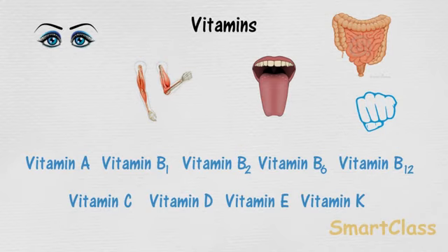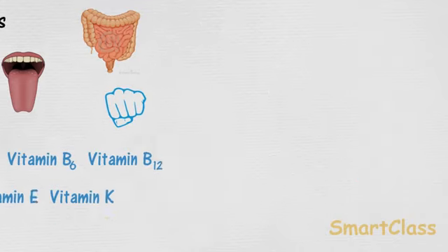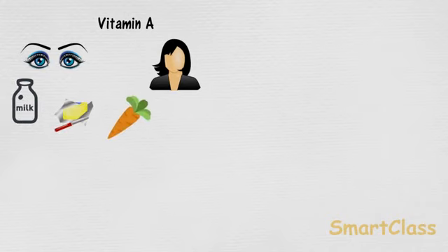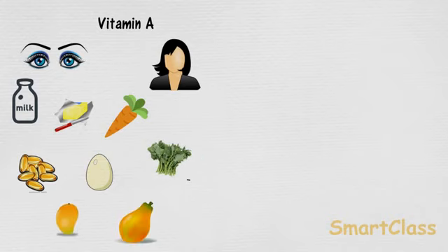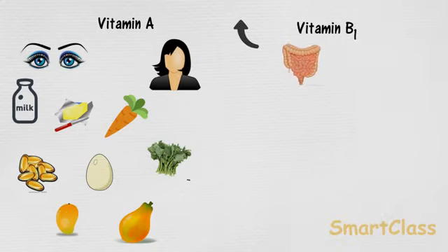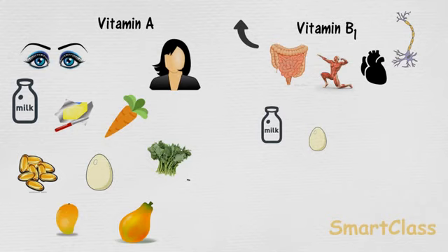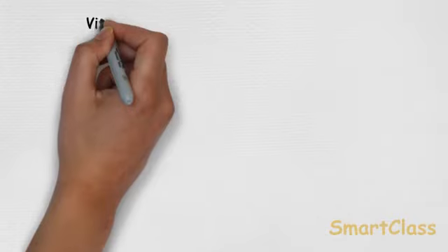Our body needs all these vitamins in small quantities to remain healthy. Let us understand the functions of some of the vitamins and their sources. Vitamin A is necessary for good eyesight, healthy skin and hair. The important sources of vitamin A are milk, butter, carrot, fish liver oil, eggs, green vegetables, mango and papaya. Vitamin B1 is essential for growth and proper functioning of digestive system, heart, nerves and muscles. The important sources of vitamin B1 are milk, eggs, meat, whole grains, potato and green vegetables.